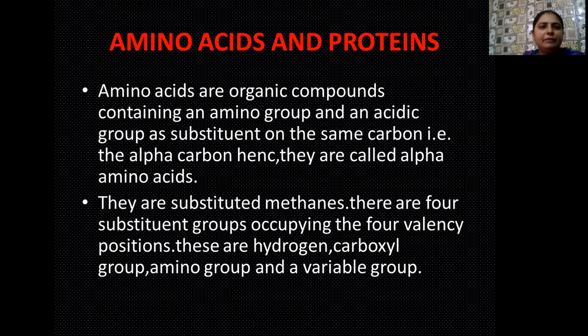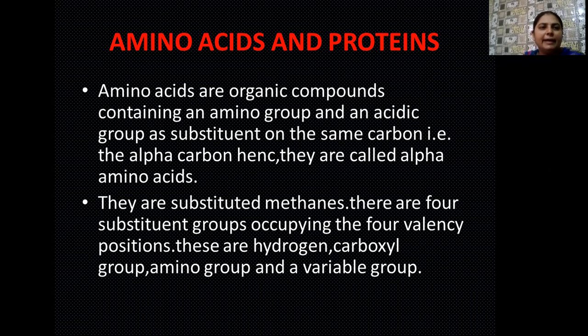So far in my previous lectures, I have taught you about the features of the biomolecules, the types of biomolecules, that they are of two types broadly. We have classified them into two types, that is biomicromolecules and biomacromolecules. Besides this, we have also studied the chemical analysis of these biomolecules. So today I am going to explain to you the structure of the amino acids and how these amino acids form proteins later on.